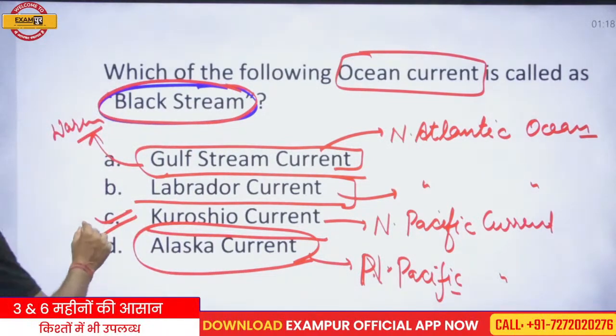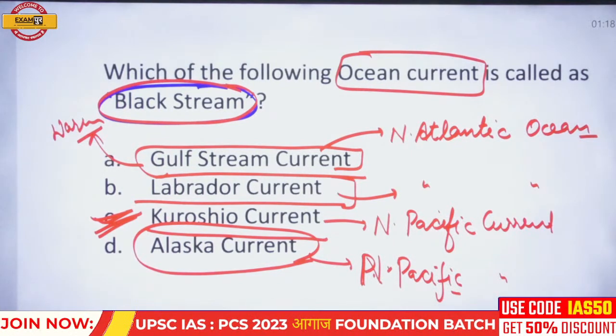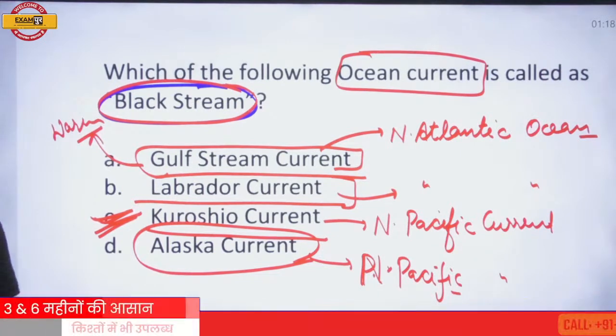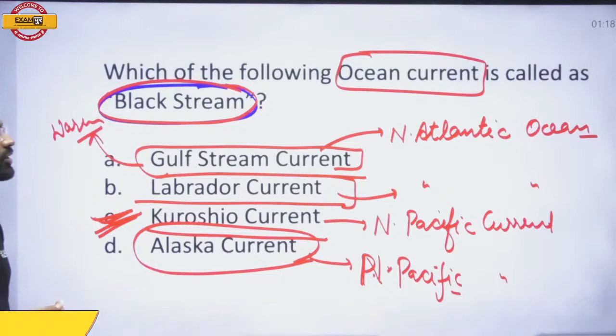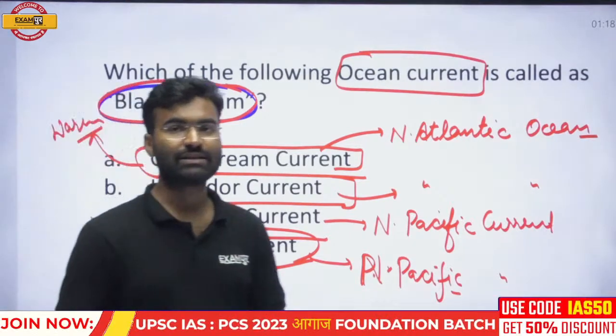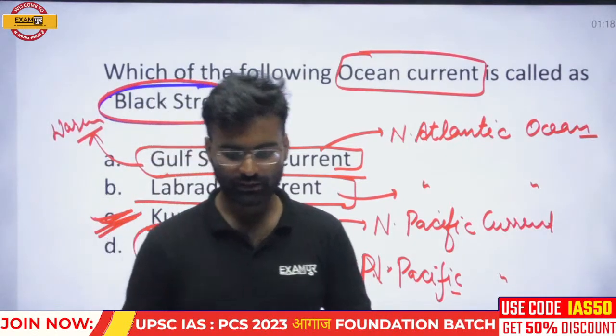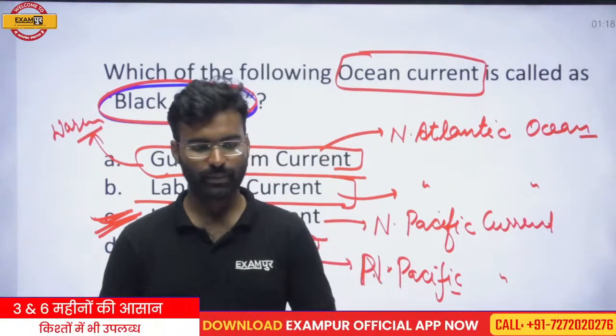So C is the correct answer to this question. Black Kuroshio is termed as the Black Stream. Okay, so what is the correct answer to this question? This is the Black Stream.